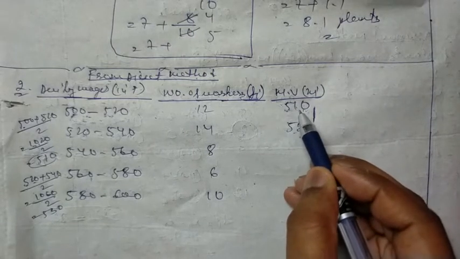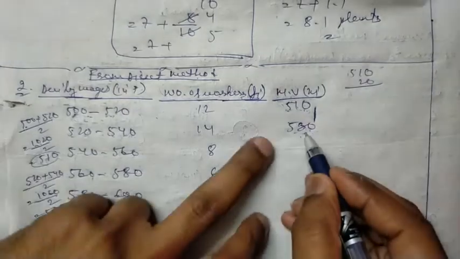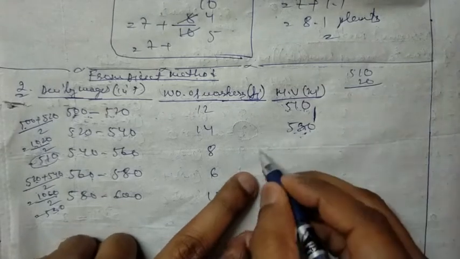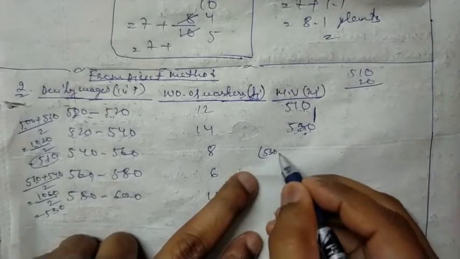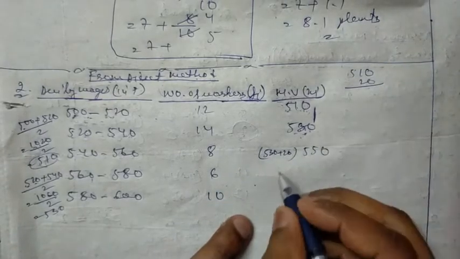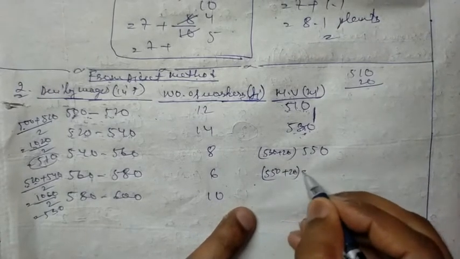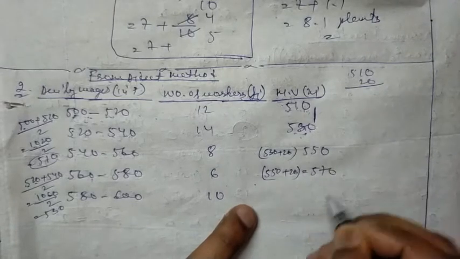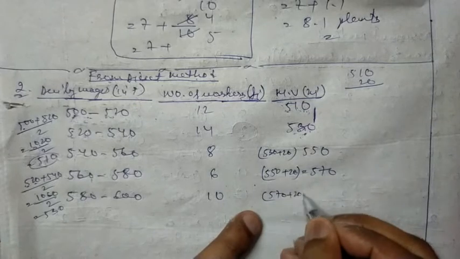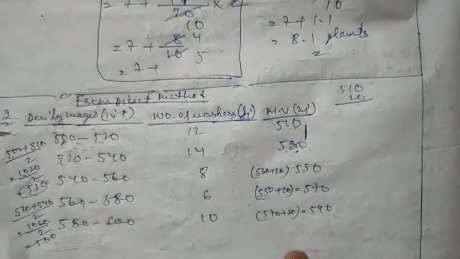If we add 20 to 510, what you will get here? 530. If I add 20 again to 530, what you will get? 550. Again, if in 550 I add 20, what I will get here? 570. Again in 570, if I add 20, what I will get here? 590. I think you are getting me.